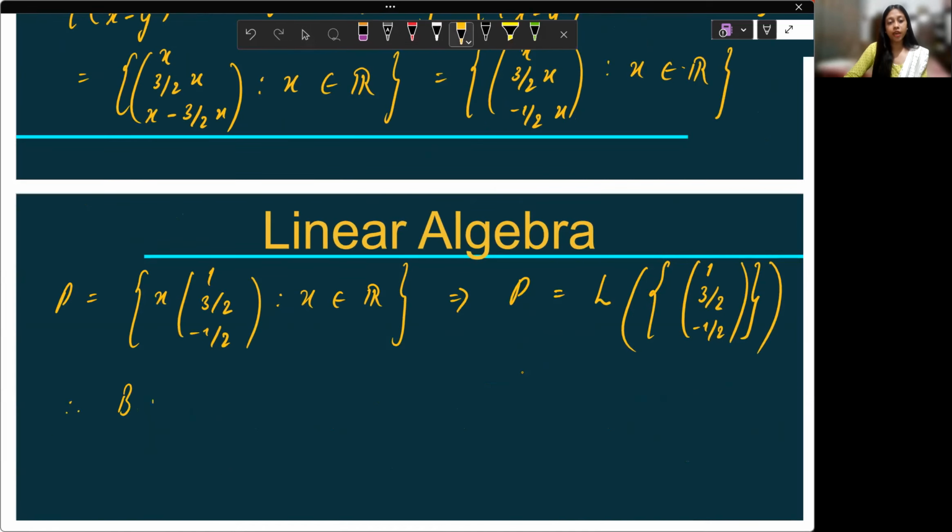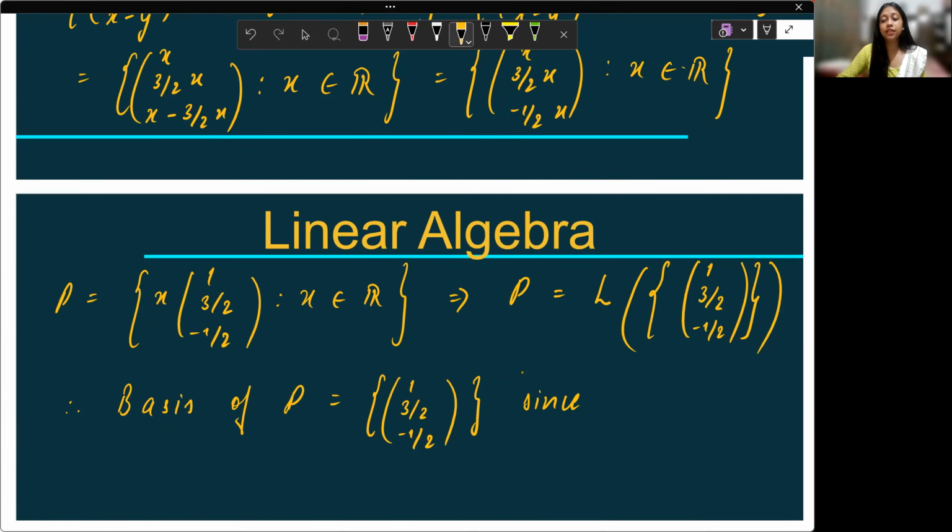Therefore, basis of P is the set containing (1, 3 by 2, minus 1 by 2), because this is a linearly independent set. It's non-zero.